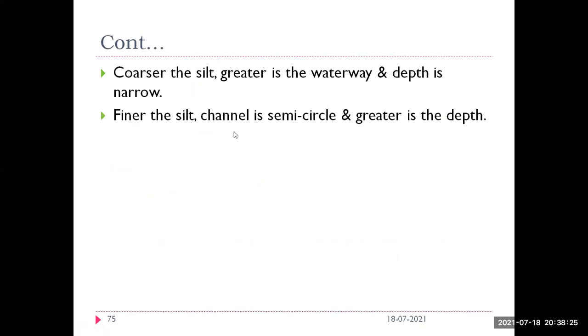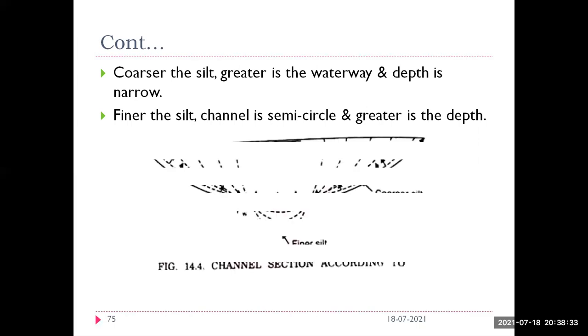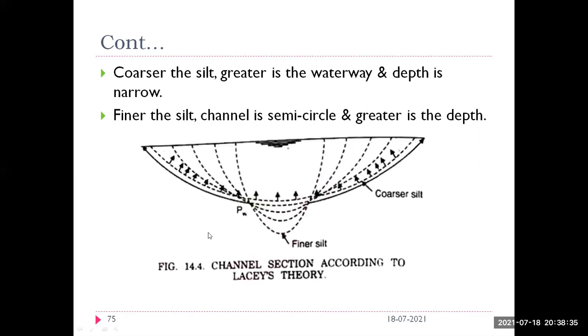And if the silt is finer, the channel is a semicircle and a greater depth is required. That is what he observed. You can see in the figure the channel section for coarser silt content and finer silt content, according to Lacey's theory. This is for finer silt and this is for coarser silt content.